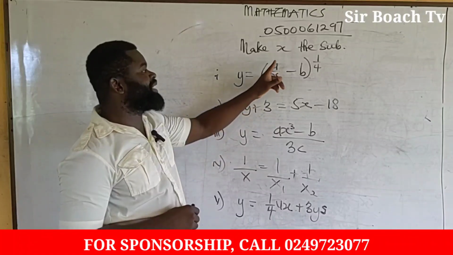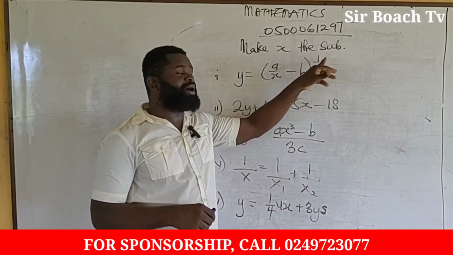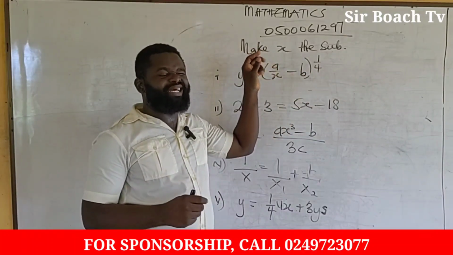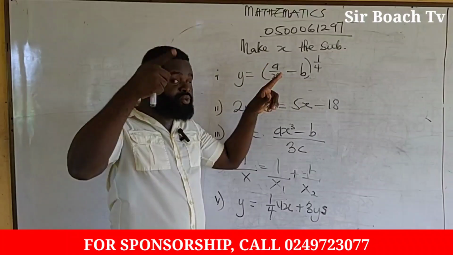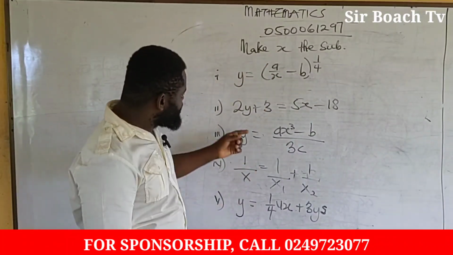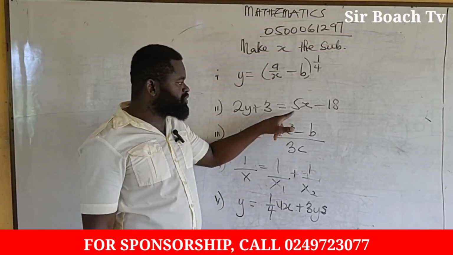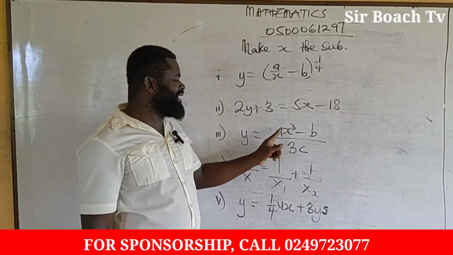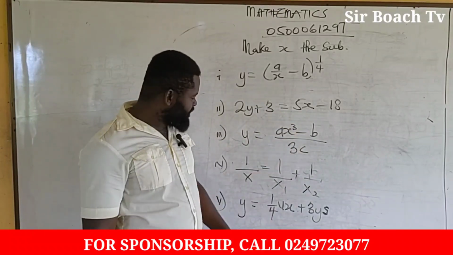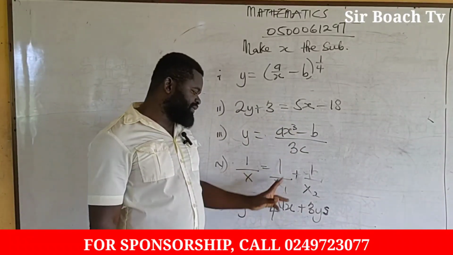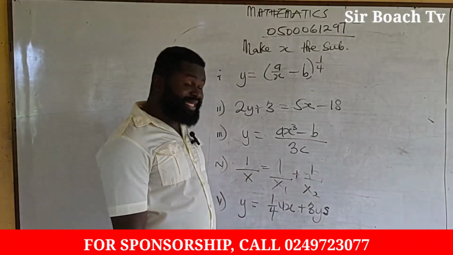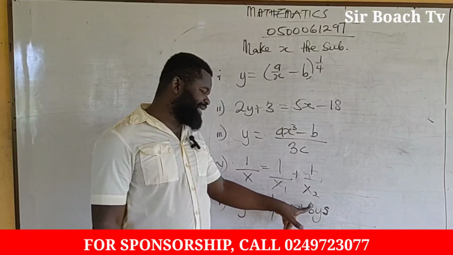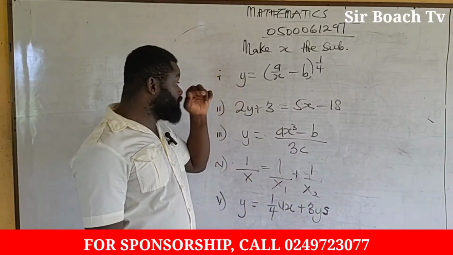We have y equals, in the bracket, a over x minus b, all raised to the power 1 over 4. Now, this raised to the power 1 over 4 is the same as the fourth root. So don't be scared over here. We also have 2y plus 3 is equal to 5x minus. This one will be simple for you guys, I know. Then we also have y equal to ax cubed minus b all over 3c. Then we have 1 over x equal to 1 over x1 plus 1 over x2. We are making x the subject. Then we also have y equals 1 over 4 ux plus 3 ys. So you do this and you let me know.